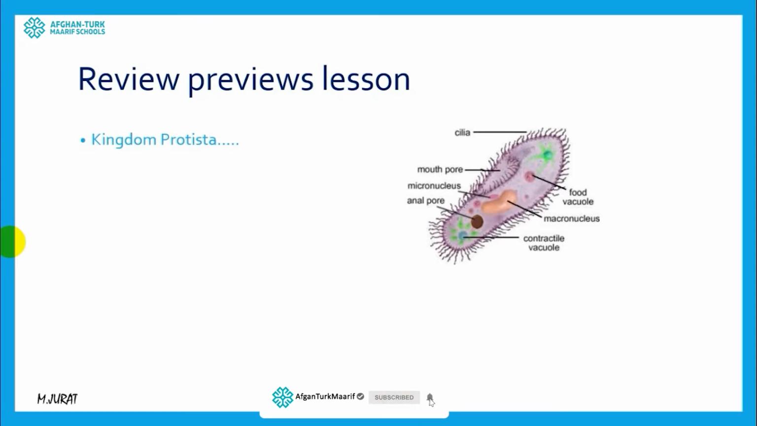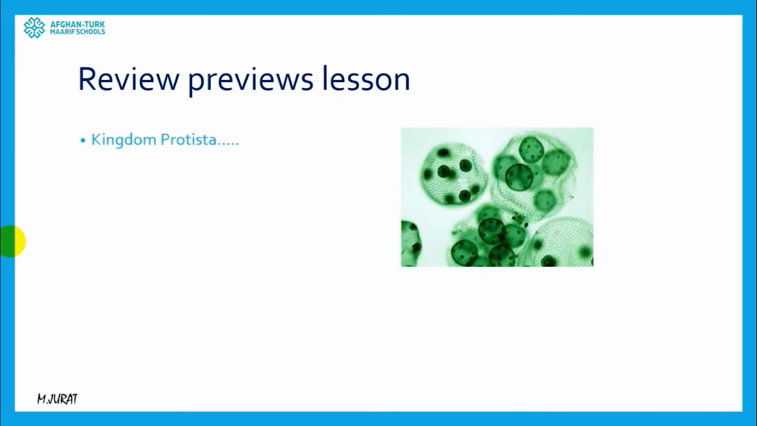Their cell structure is more complex than the bacteria cell because they have organelles, and they are mostly unicellular, but sometimes they can make colonies like this. They can live with each other, they can make a cover around them, and this structure is a colony. So according to this structure, we can say protists can be multicellular as well.